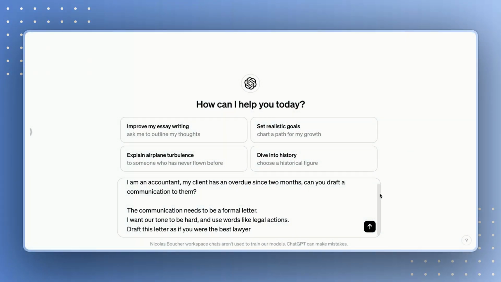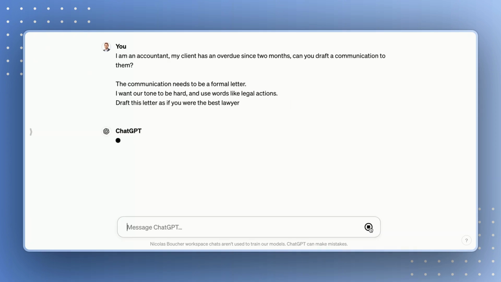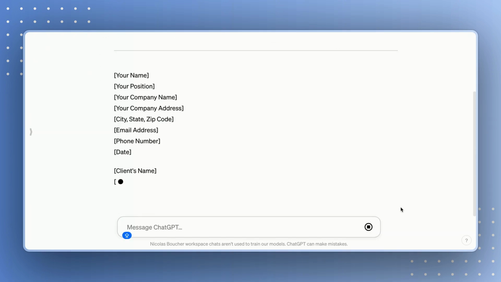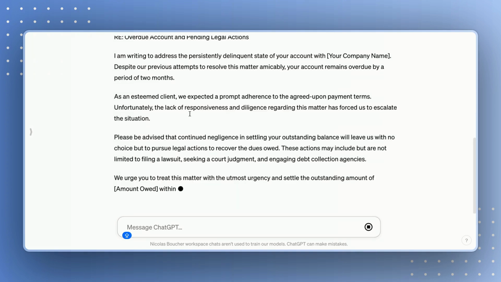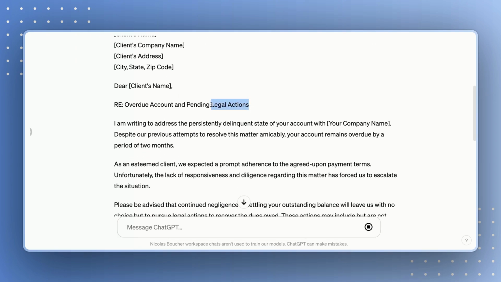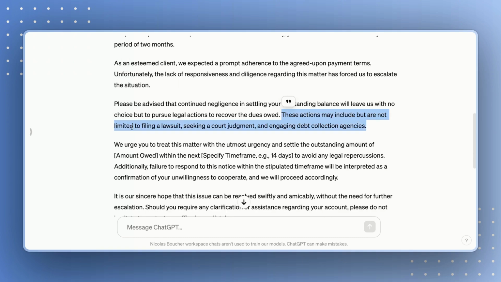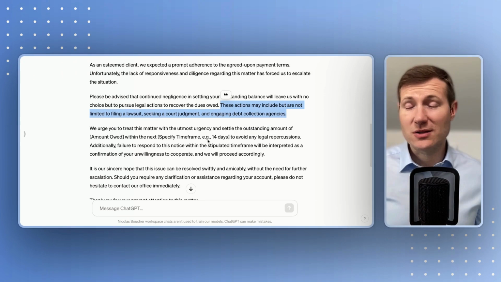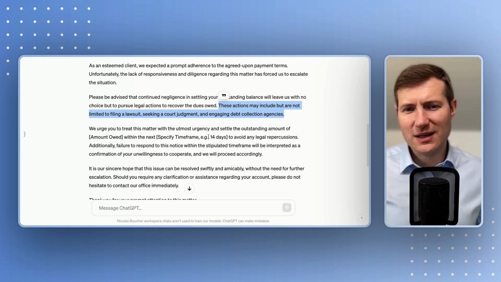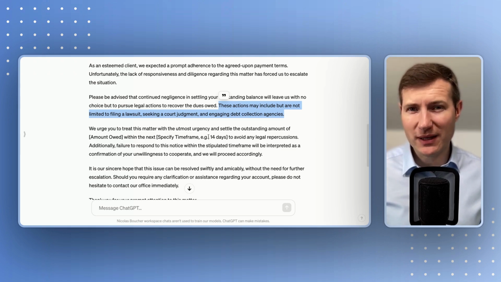Let's see now the output once we use the FBI formula on top of CSI. You can see it started with a letterhead, and we already have legal actions in our title. You will also notice that our tone has changed, and we are using words to escalate the situation. As we wanted, we have words like lawsuit, seeking a court judgment, or engaging debt collection agencies. So, what do you think of this letter? Do you think this will have more impact than the previous one?